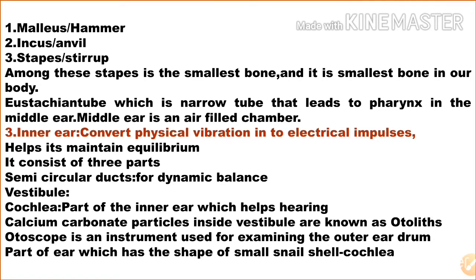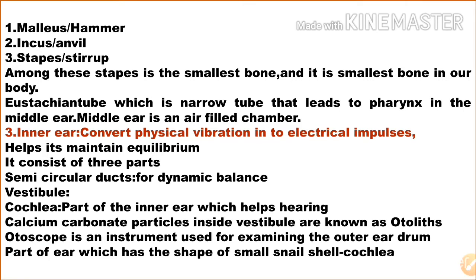The next part is the eustachian tube, which is a narrow tube that leads to the pharynx in the middle ear. The middle ear is an air-filled chamber.